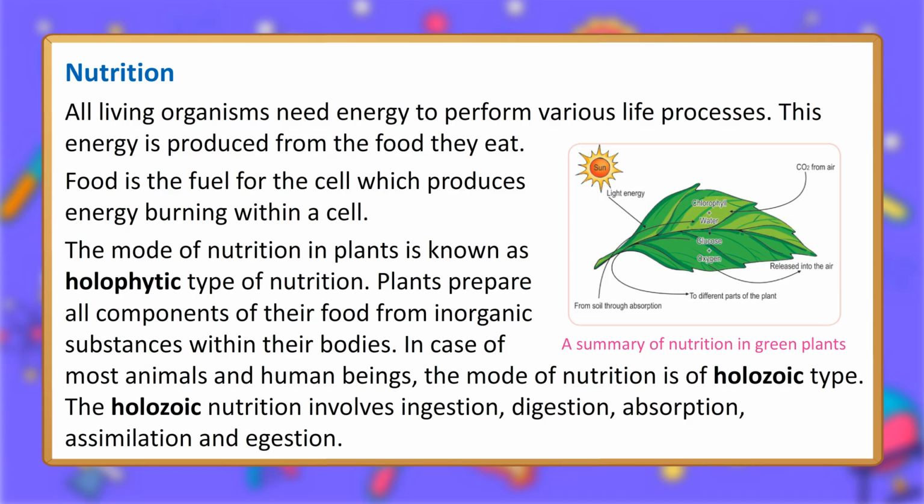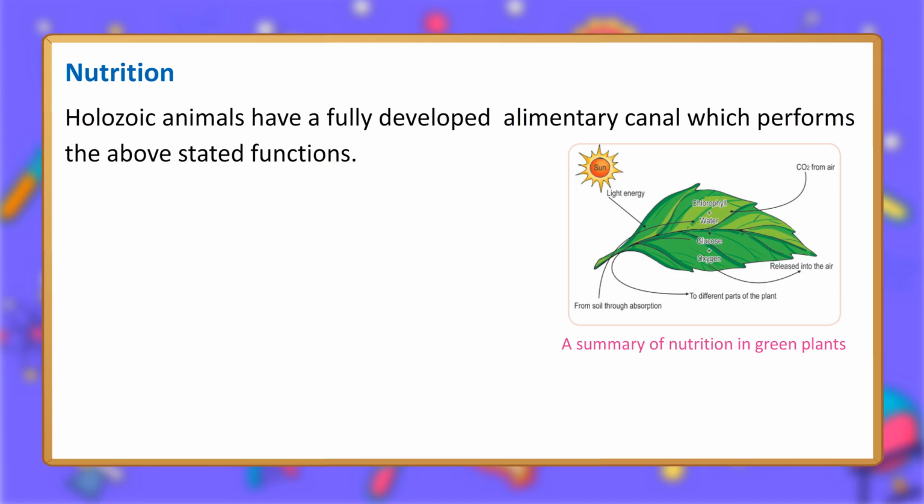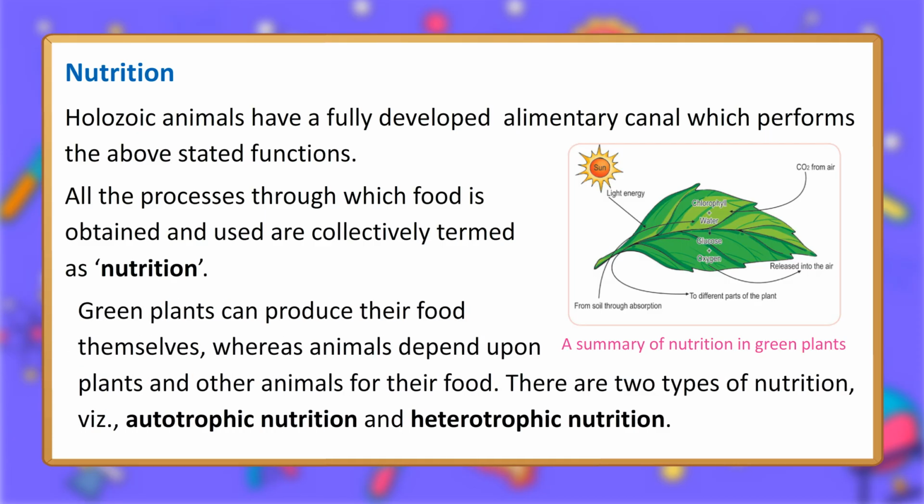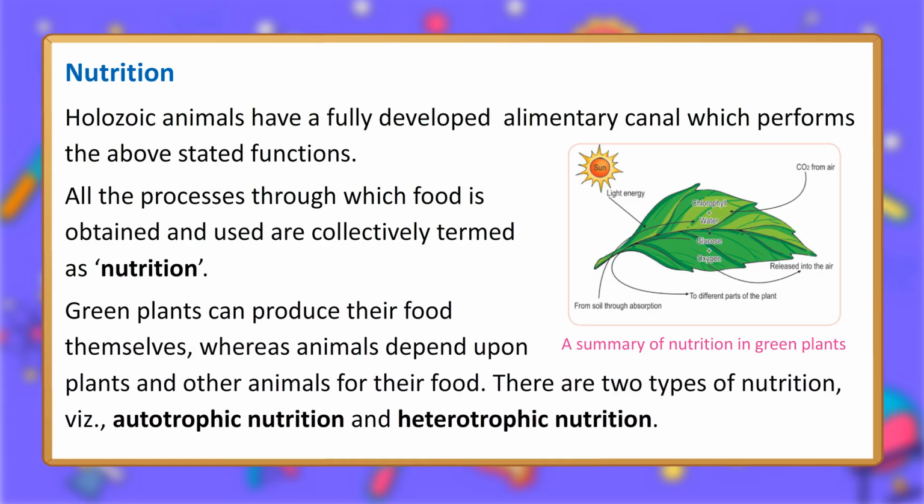In the case of most animals and human beings, the mode of nutrition is of holozoic type. The holozoic nutrition involves ingestion, digestion, absorption, assimilation and egestion. Holozoic animals have a fully developed alimentary canal which performs the above stated functions. All the processes through which food is obtained and used are collectively termed as nutrition. Green plants can produce their food themselves, whereas animals depend upon plants and other animals for their food.